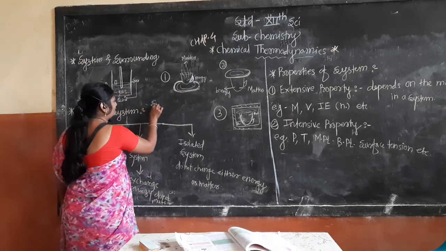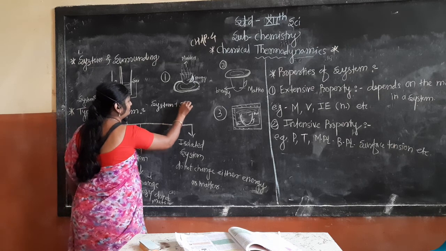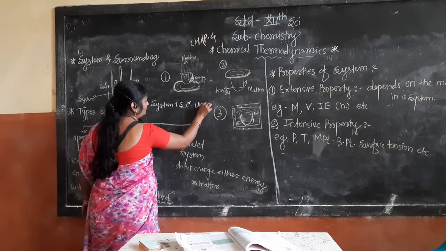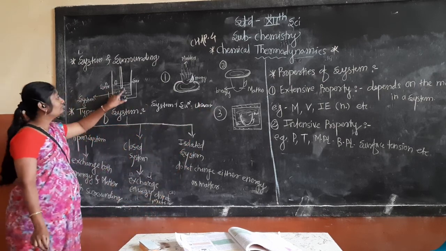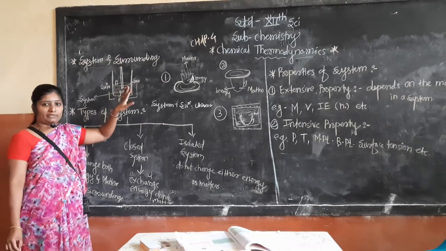System plus surrounding is called the universe.